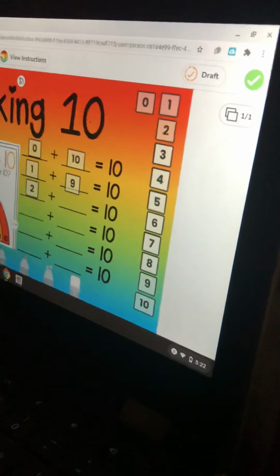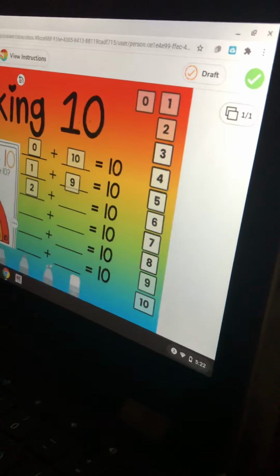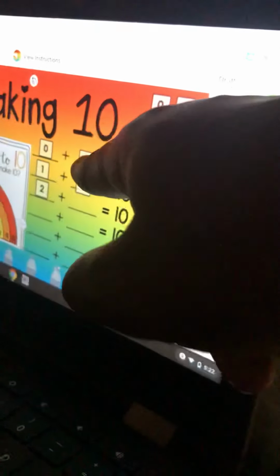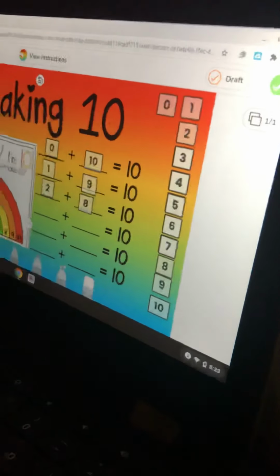So 2 is going to go right here. And 2 plus what equals 10? What's before 9? So let's count. 10, 9, 8. So 8 is going to go there. So that means 2 plus 8 equals 10. Great.